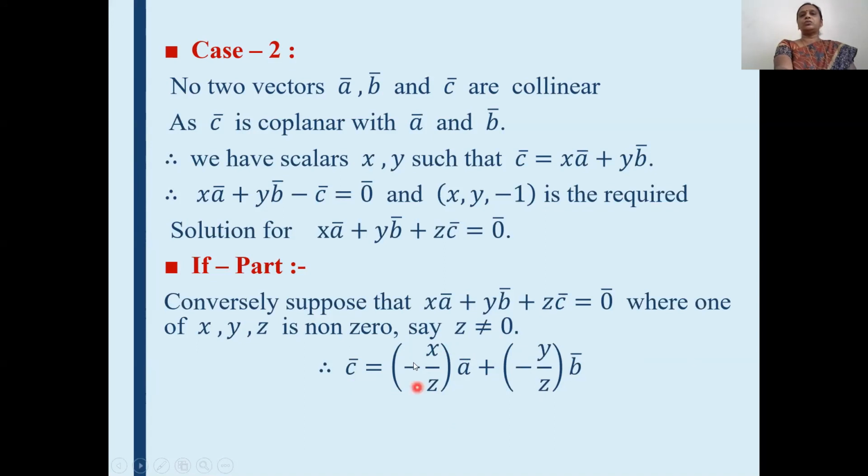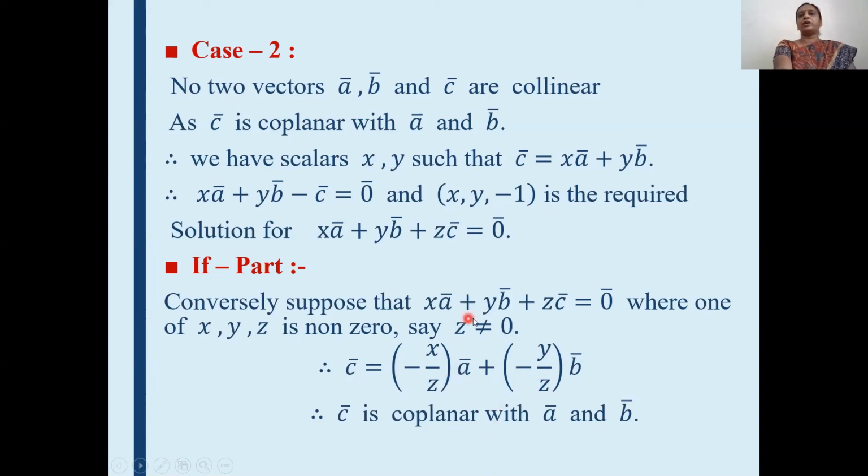And what is this? These two are scalar numbers. This shows that one vector can be expressed as a linear combination of the other two vectors. According to our theorem 2, if one vector is expressed as a linear combination of the other two vectors, then a bar, b bar, and c bar are coplanar vectors. This shows that c bar is coplanar with a bar and b bar.